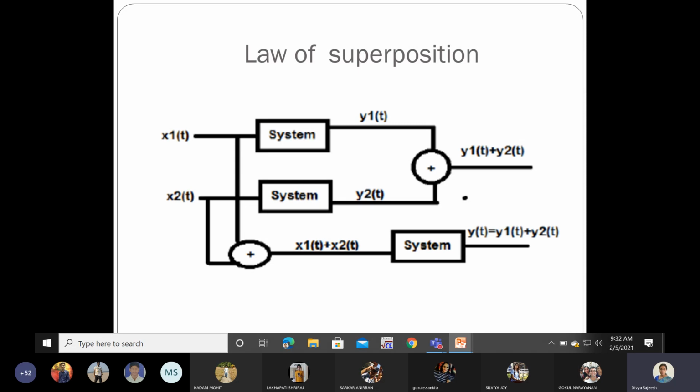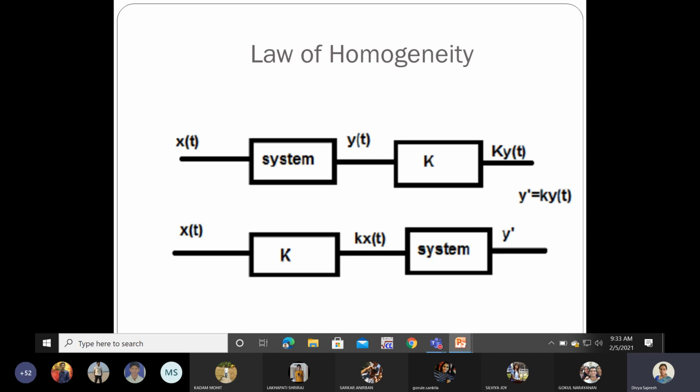We are adding the signals x1 of t and x2 of t. Then that is given to the system. Let it be y of t. So if both these are equal, then I can tell one condition of the linearity is satisfied.